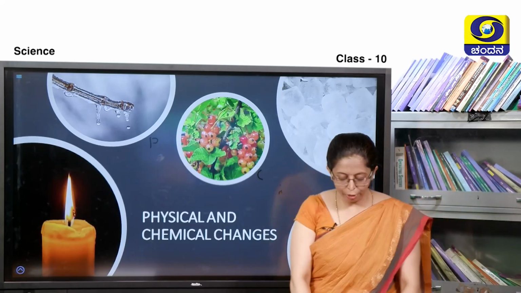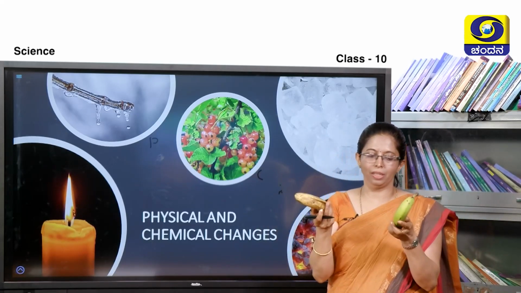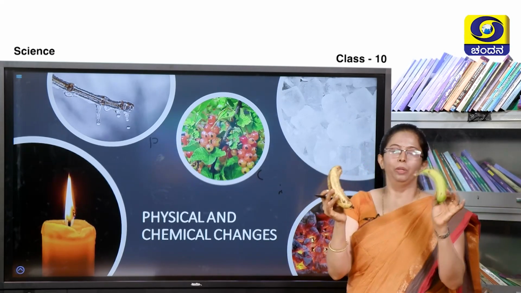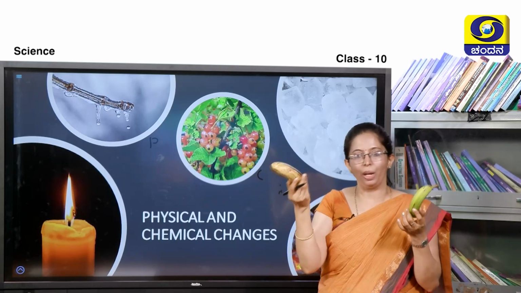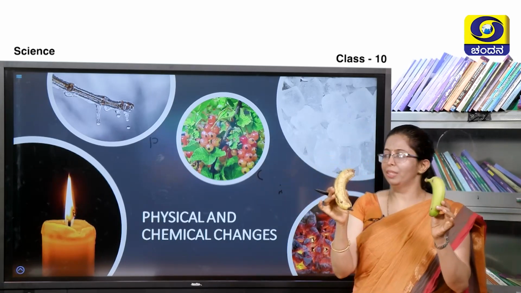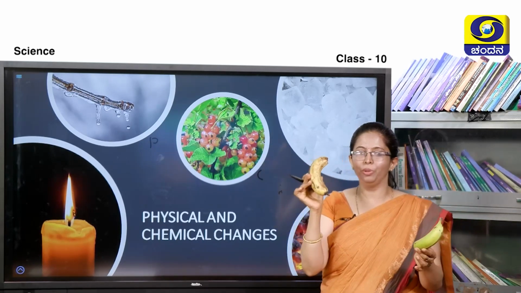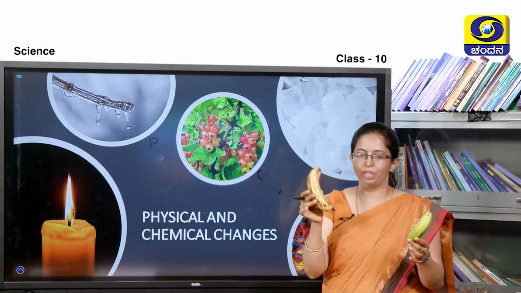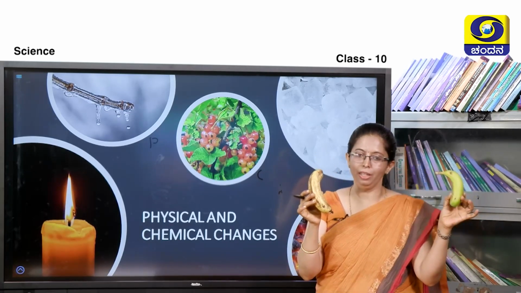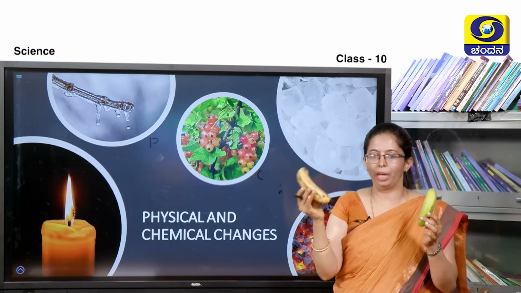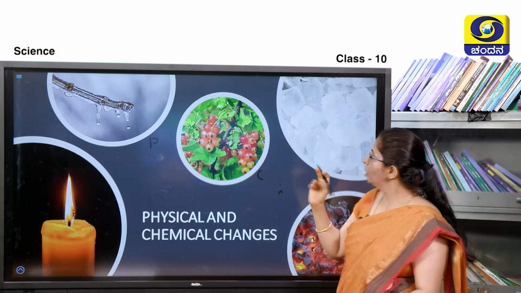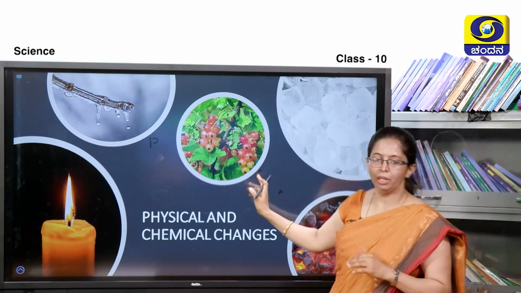That is what I would like to show you here. Two bananas, I have already got here. In my left hand there is an unripe banana, in my right hand it is a ripened banana. Here you can see the smell of this ripe fruit, the texture and taste change. It is entirely different because the enzymatic action has changed it into the ripened fruit. Hence, this is called chemical change.